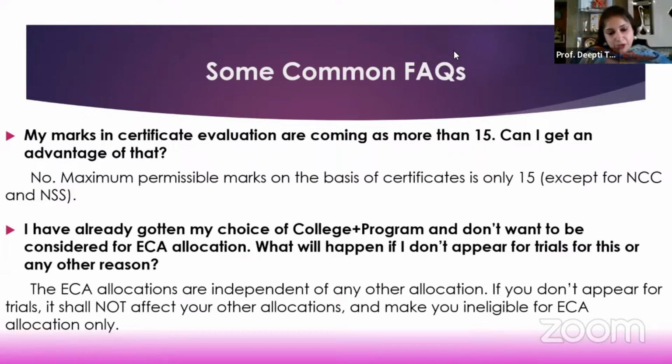Then this I mentioned, and I'm repeating here, that I've already gotten my choice of college program and I don't want to appear for the trials. Will it affect my earlier allocation? No, the general allocations are independent of the ECA allocations. If you do not accept your ECA allocation, the only disadvantage is that you cannot be considered for the upgradation in this component. Or if you've gotten the choice of your college program in the first 2 rounds of your general allocation, then you may not appear at all in your trials. That is again your personal choice. Then you will not be considered for the ECA allocations.